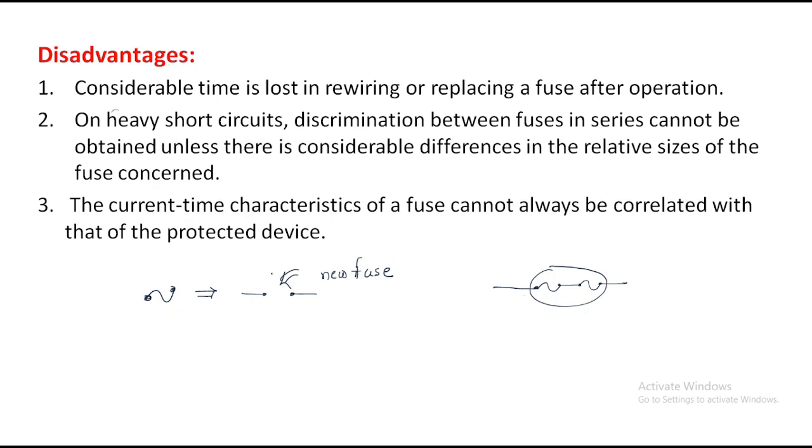So sometimes it will operate differently for the protecting device, and sometimes it will not operate properly. These are the disadvantages. First is replacing the fuse. Second is that when we use the same type of fuses in series connection, we will get discrimination problems. Third is that sometimes these current time characteristics do not work properly.